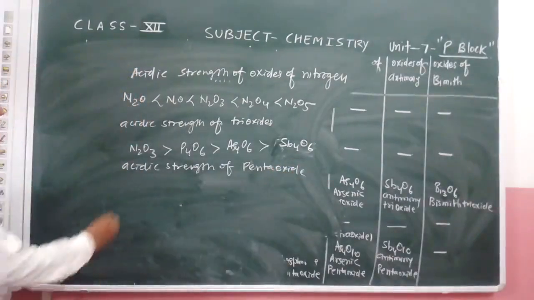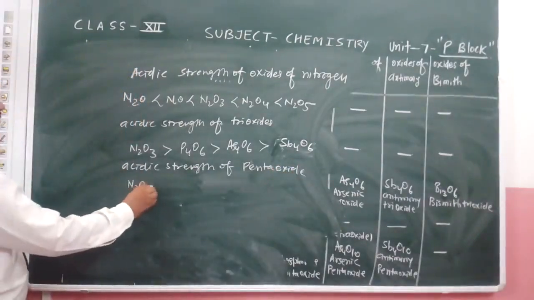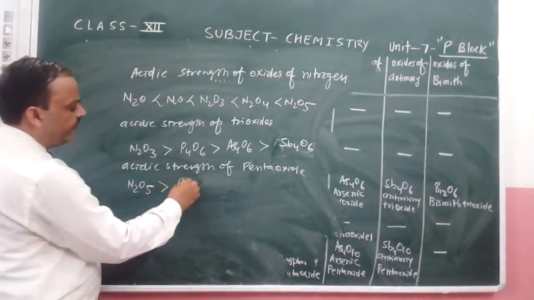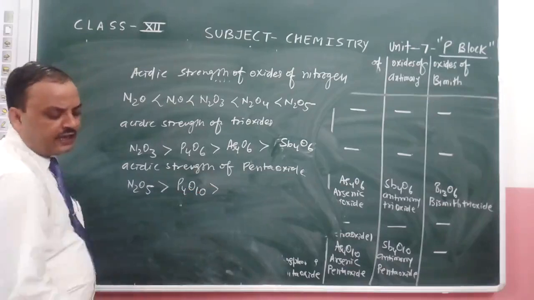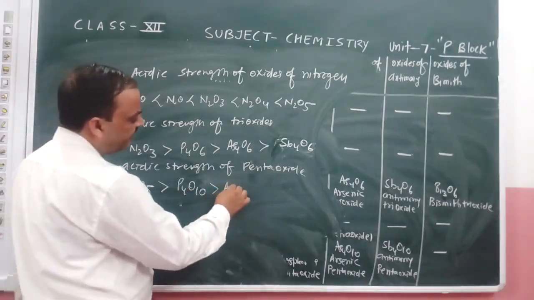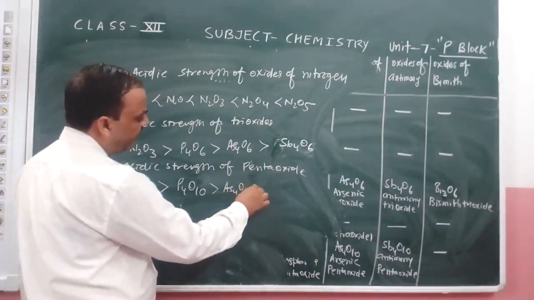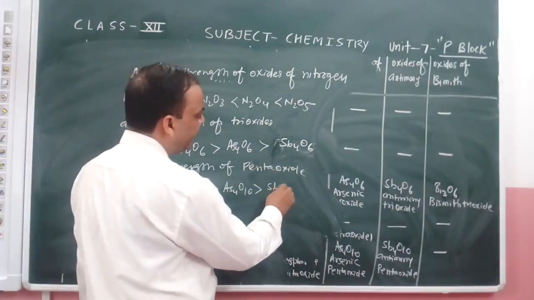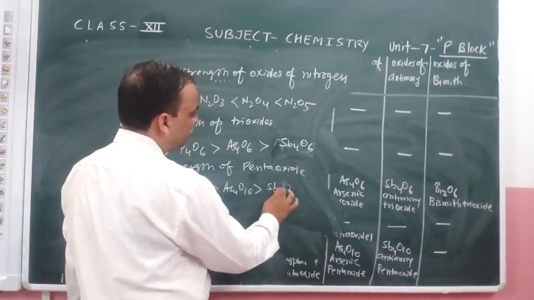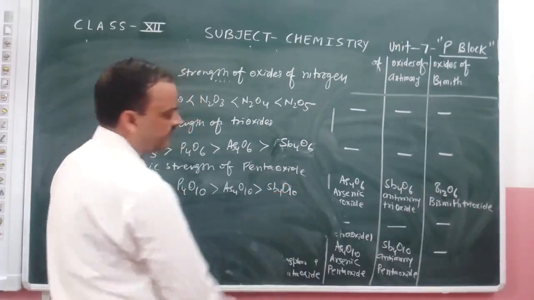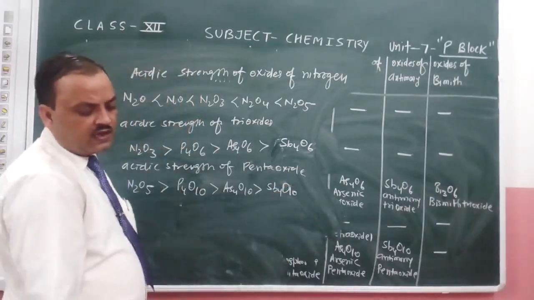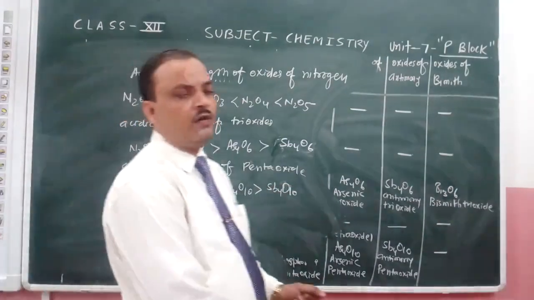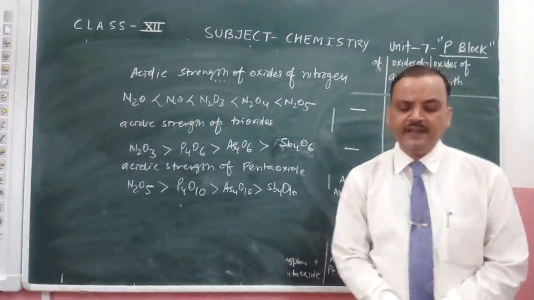When we compare, first N2O5 is maximum, then P4O10, then As4O10, then the last, antimony Sb4O10. This is the order of the acidic strengths present in the different kinds of oxides of these elements. Thank you.